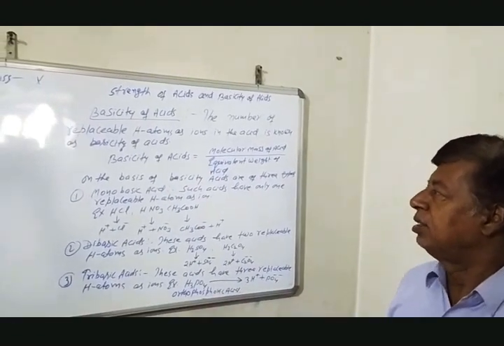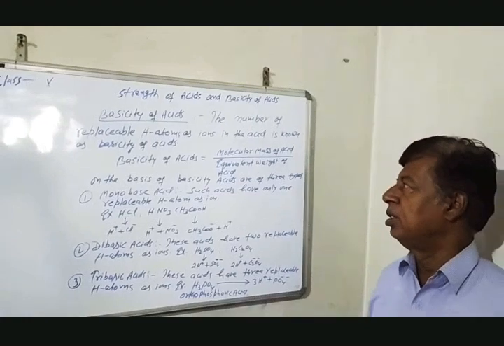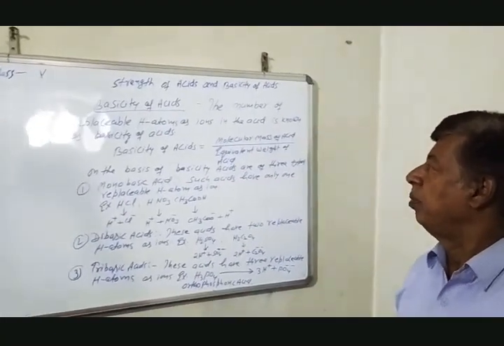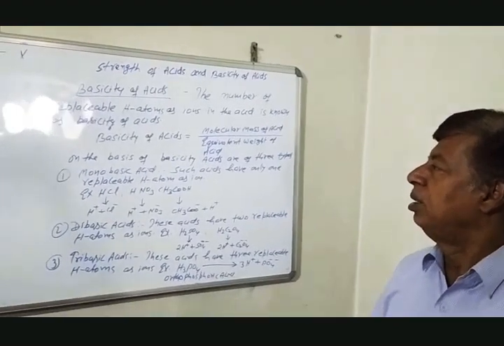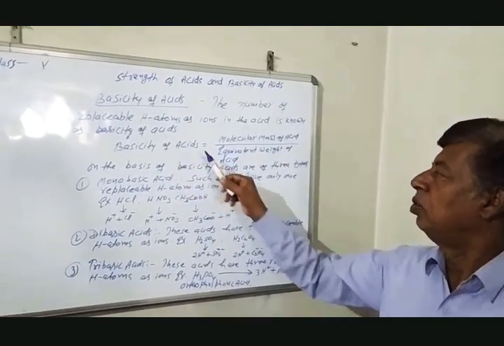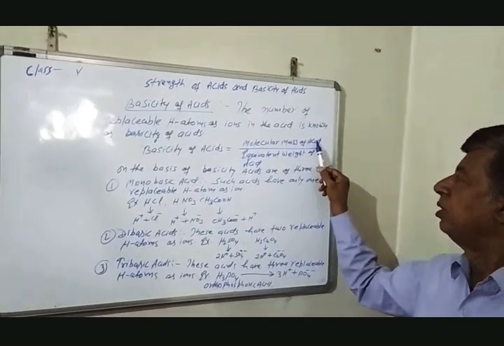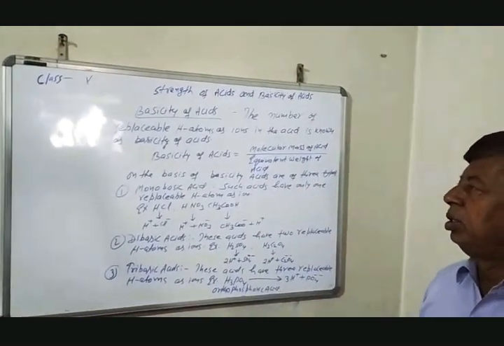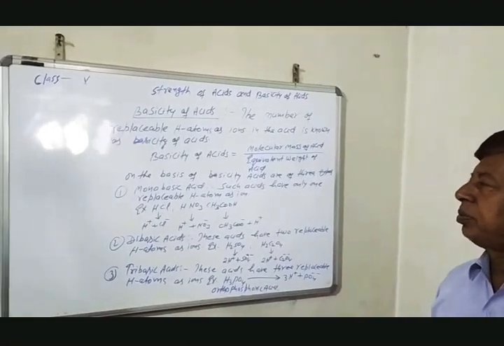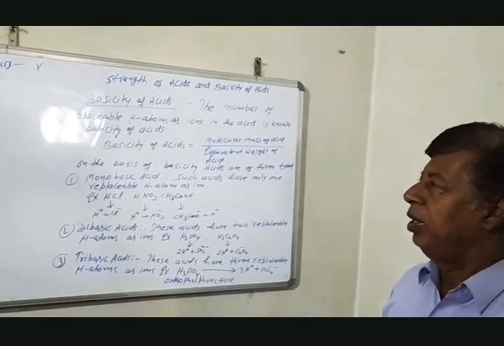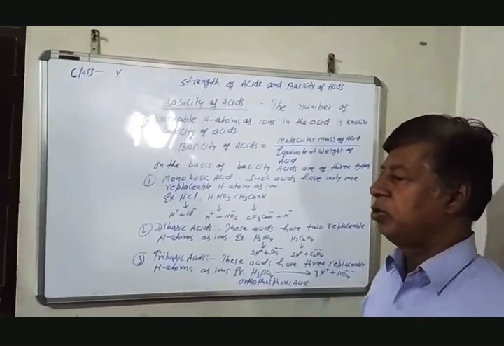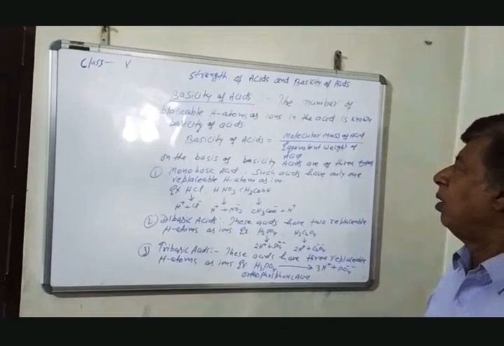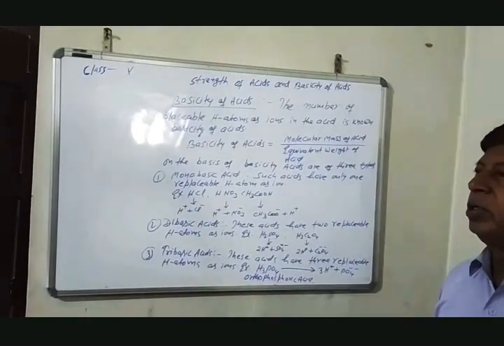But what is the relation between basicity of acids, molecular mass of acid and equivalent weight of acids? Basicity of acid is equal to molecular mass of acid divided by equivalent weight of acid. Suppose the equivalent weight of H2SO4 is 49 and molecular mass of H2SO4 is 98.